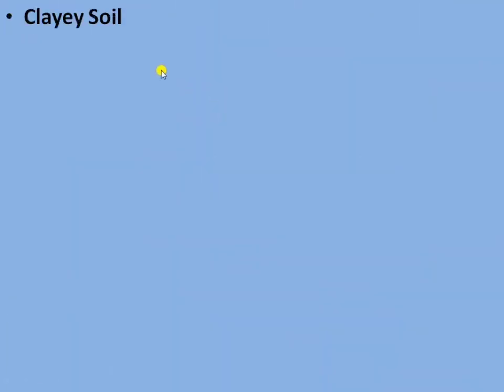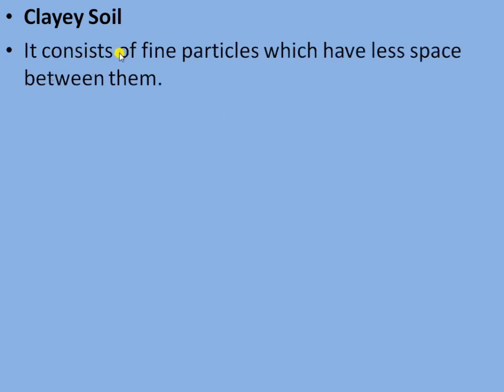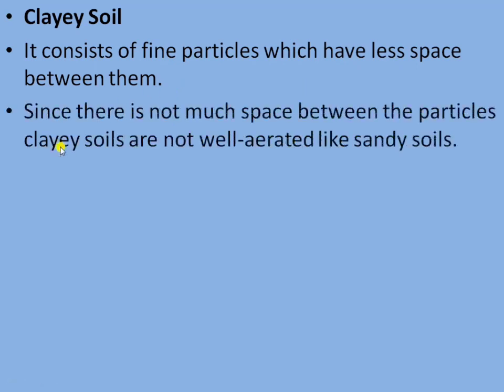Next is about the clay soil. It consists of fine particles which have less space between them. Since there is not much space, there are not many pores between the particles of soil, so clay soils are not well aerated like sandy soil. This soil is compact and heavy. Not much air is present.